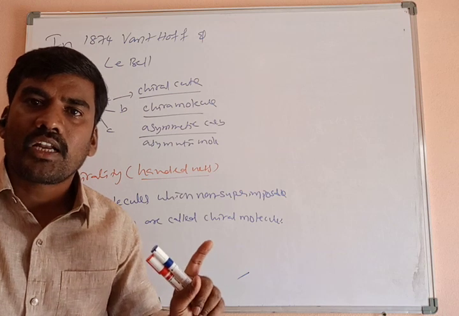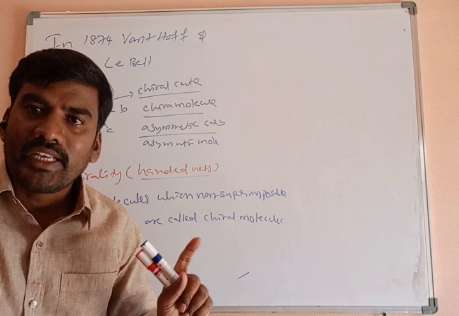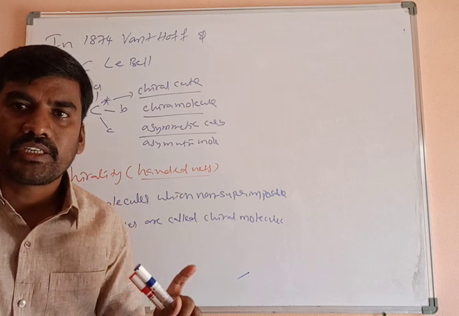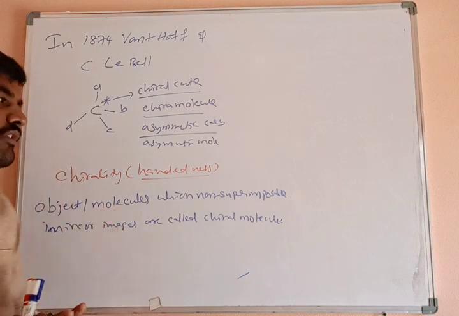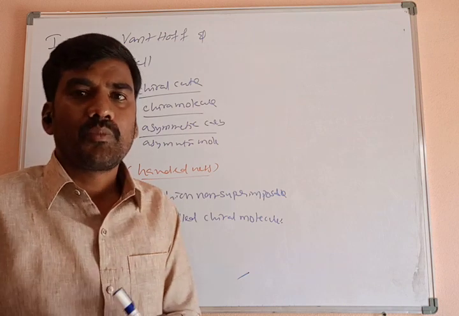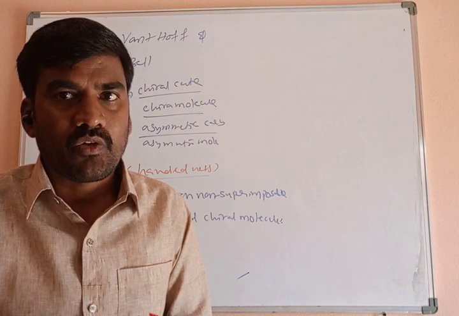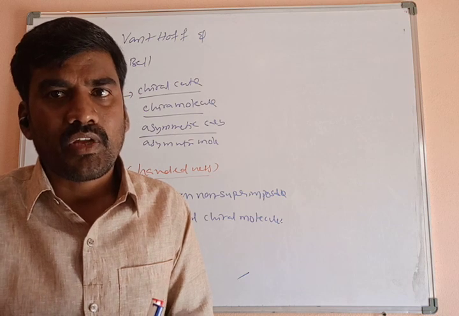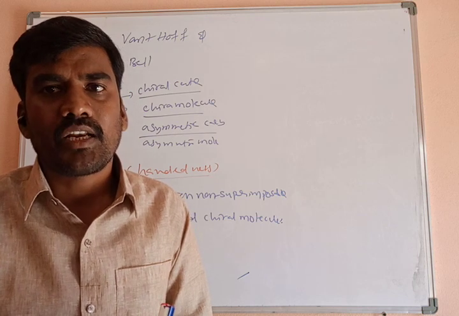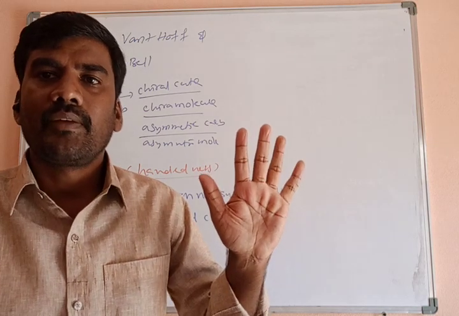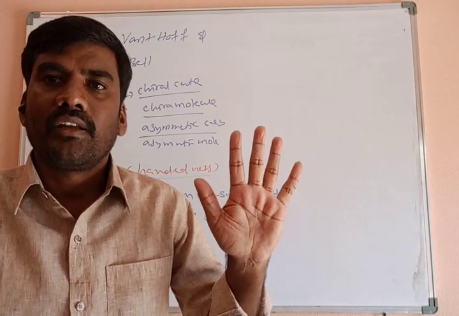So hand is a chiral object. What I am saying here, for example, this is the left hand, this is an object, and this image is the right hand. When this object is kept over the image, they are not superimposable on each other. So hand is a good example of chirality.